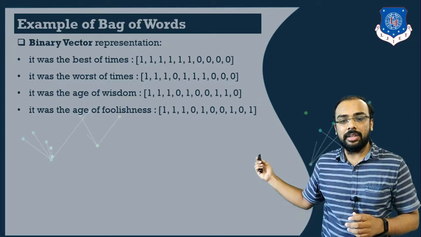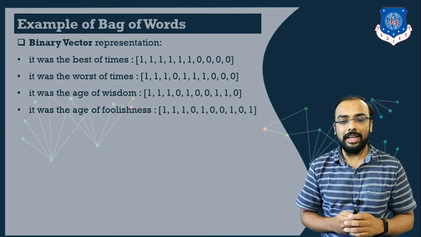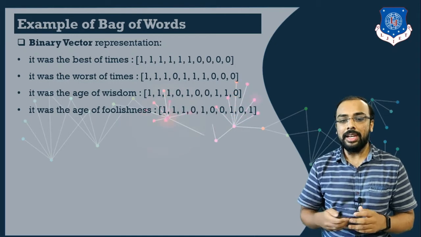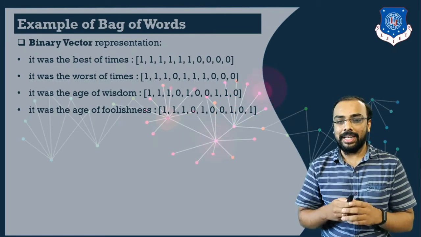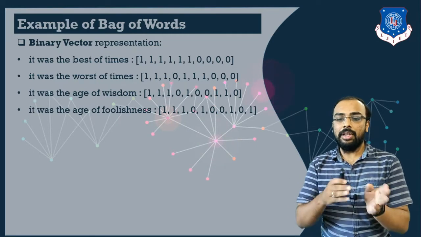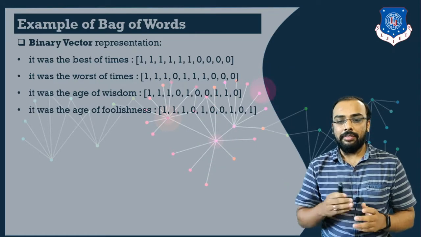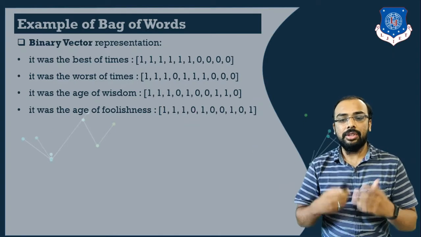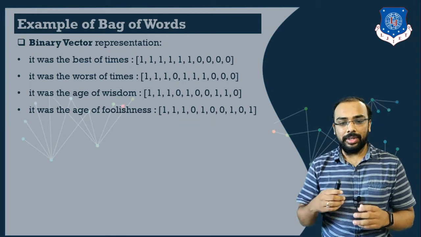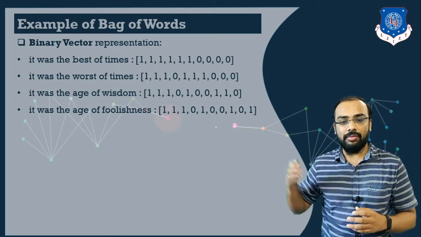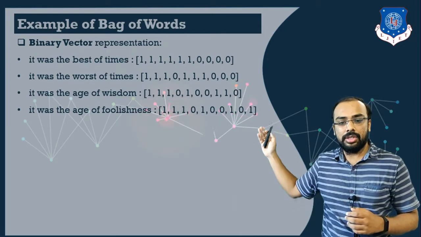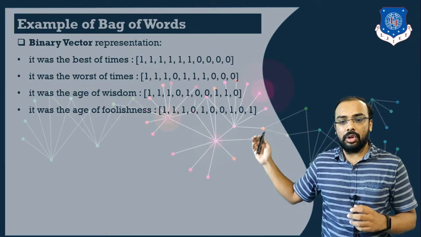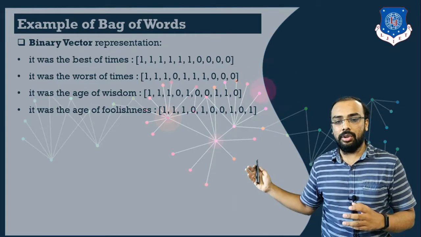Now let us consider the last document. So what is it containing? It was the age of foolishness. Again all these words are present in our dictionary, so whenever you compare it with your dictionary, where a particular word is present you will mark it as 1, else you will mark it as 0. So it is present in my document, was is also present, the is also present, age is also present, of is also present, and foolishness is also present.